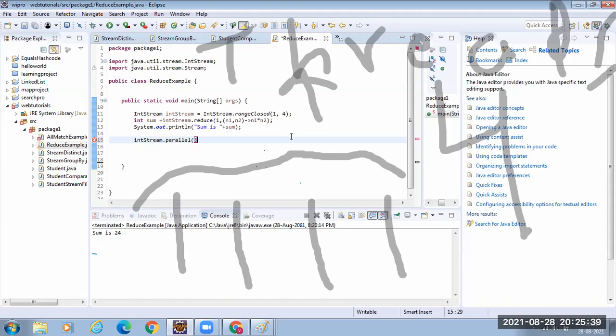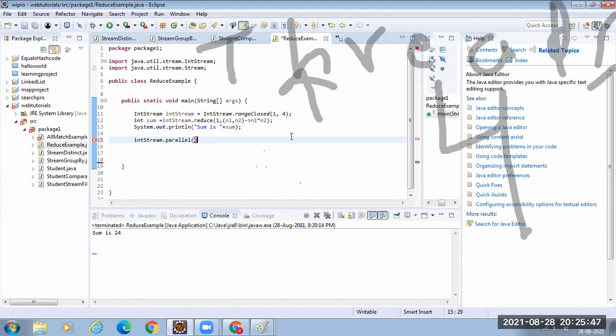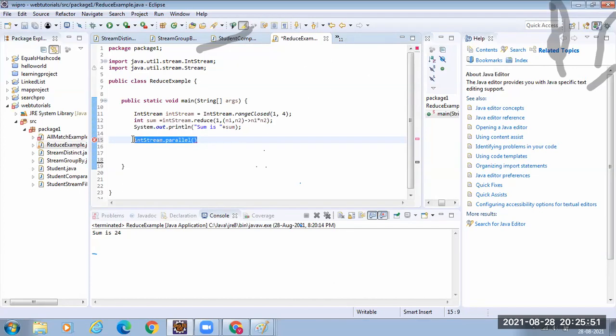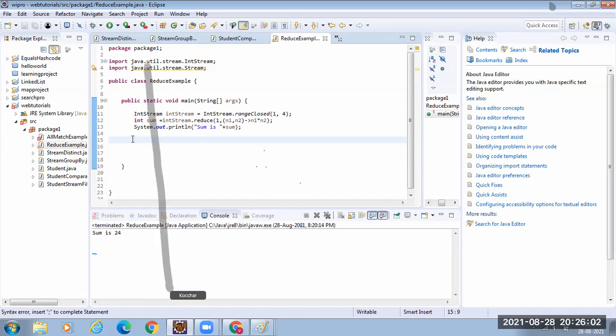Instead of that, the parallel stream divides the work, internally using the fork join framework. Because it is distributed, you are effectively utilizing all the processors, which means the time will get reduced. That is the purpose of parallel stream.